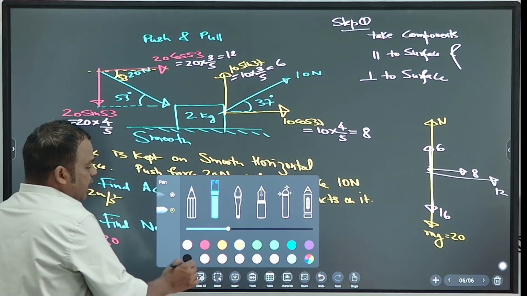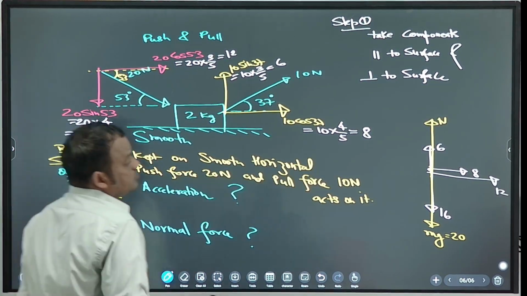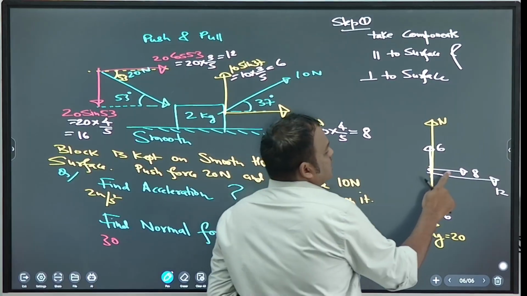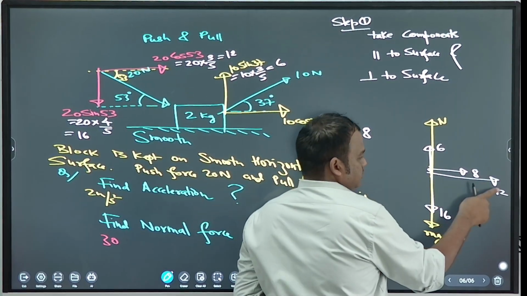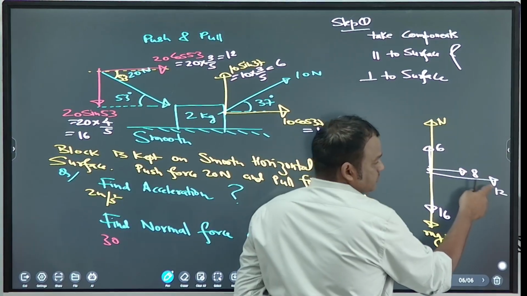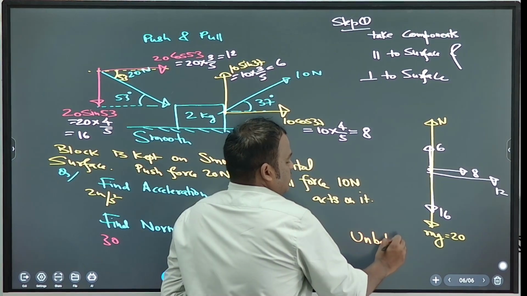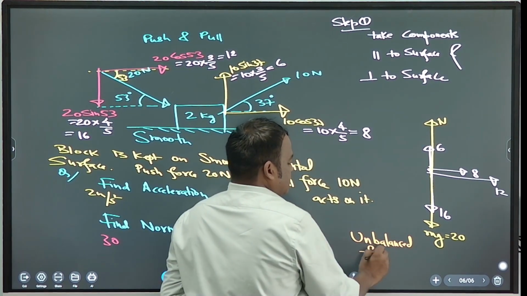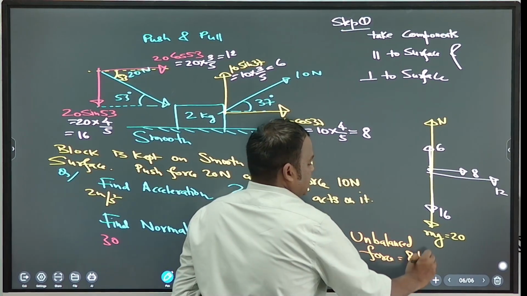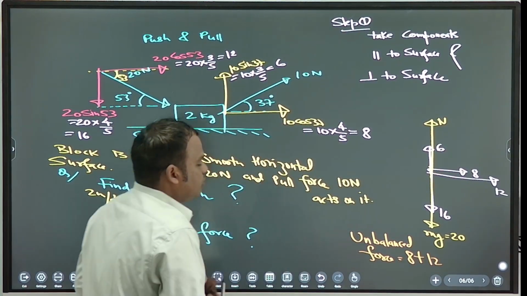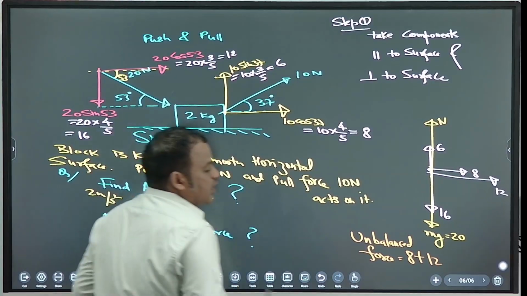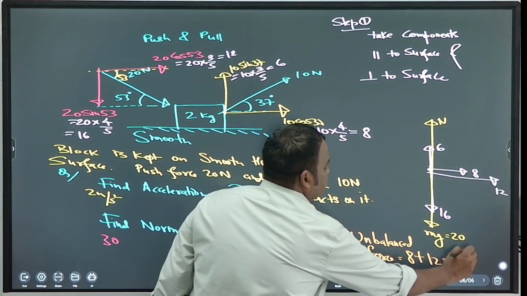Now you calculate the unbalanced force. What is the unbalanced force here? 8 plus 12. Note down, unbalanced force is 8 plus 12, means 20.